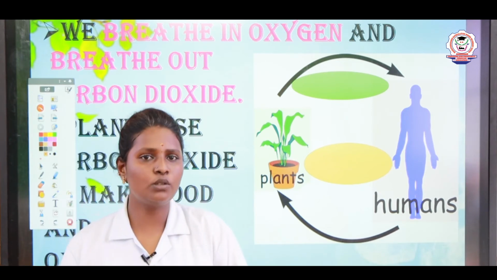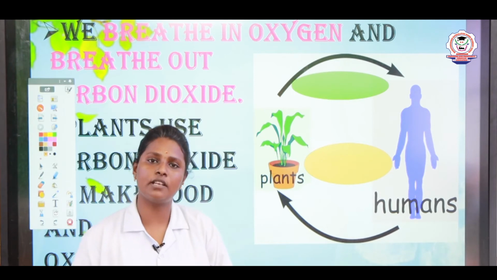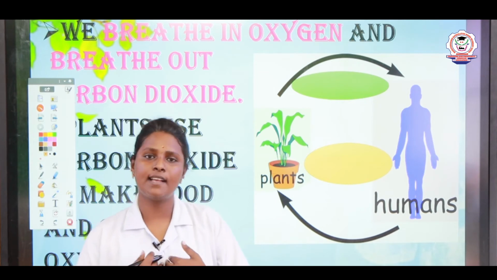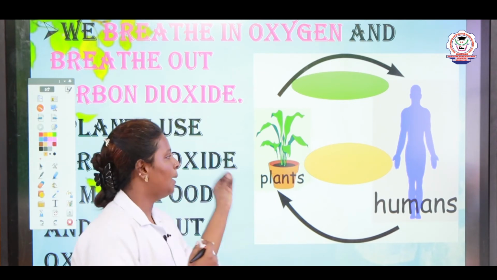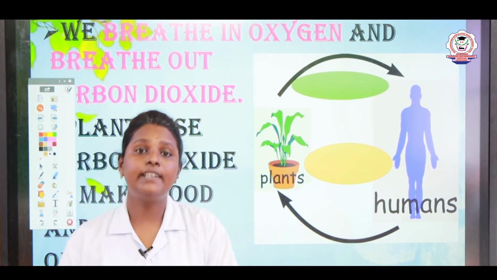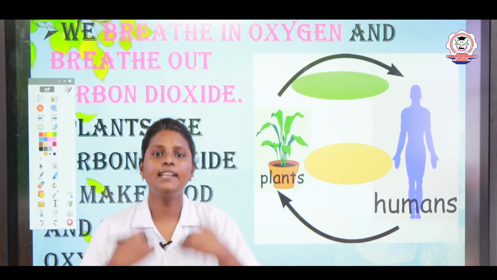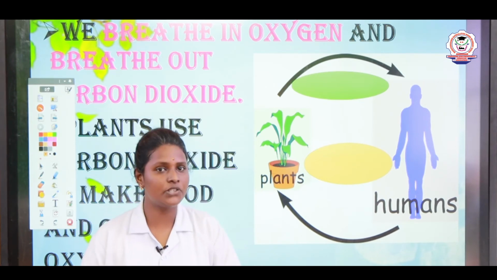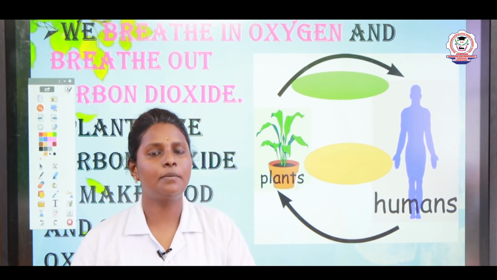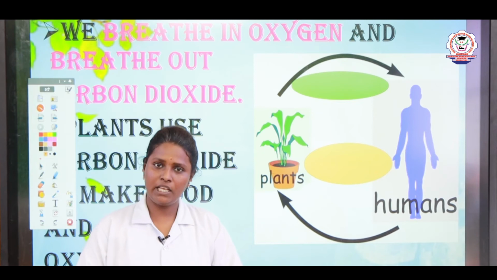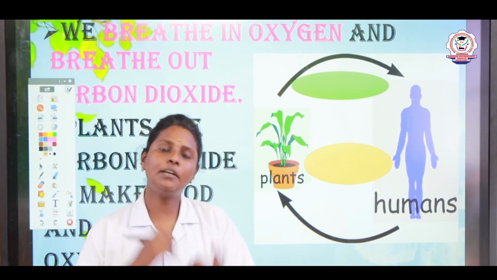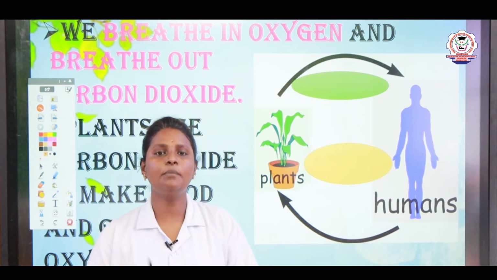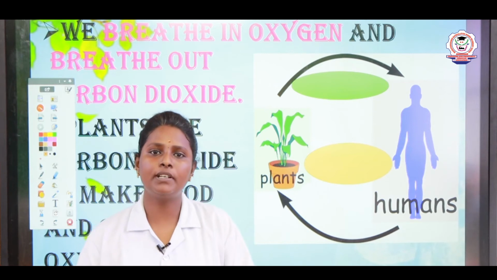Like us, plants also use carbon dioxide and oxygen. But how? The carbon dioxide breathed out by us. Right. That is taken by plants. Yes, plants take in carbon dioxide and give out oxygen, and we breathe in oxygen and breathe out carbon dioxide. By taking carbon dioxide inside, what will the plant do? Plants prepare their food. As children, by carbon dioxide, plants prepare their food.